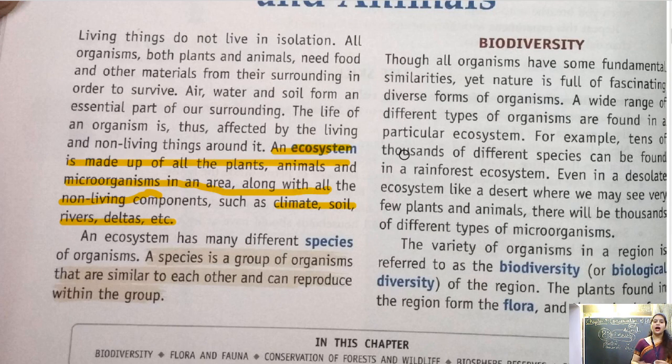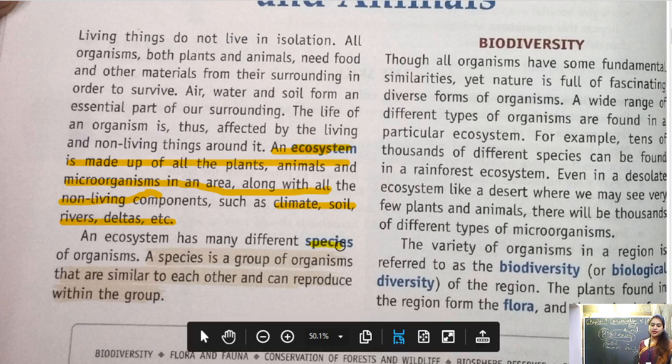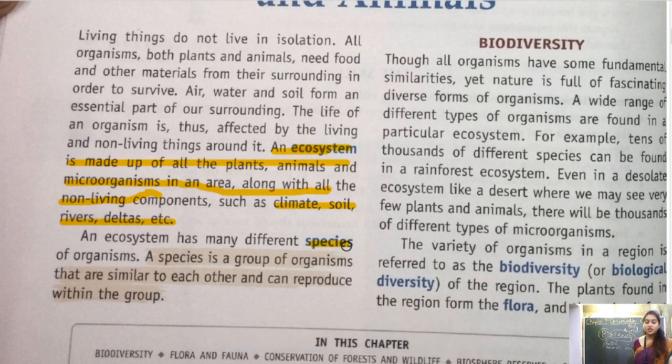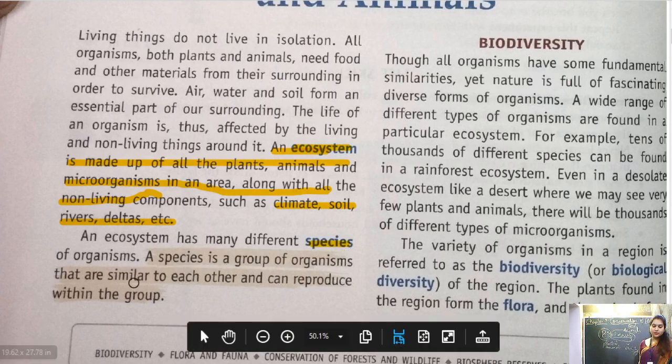Clear? Now in an ecosystem we have different species. What are species? A species is a group of organisms that are similar to each other and can reproduce within the group.